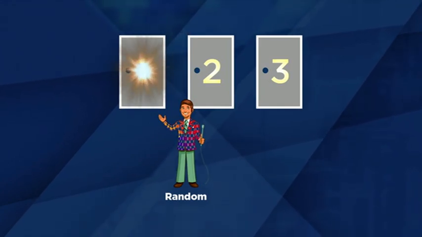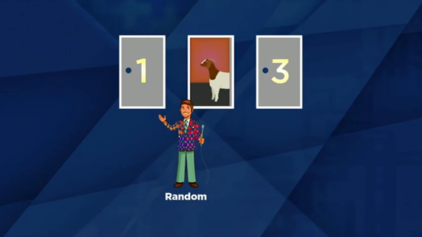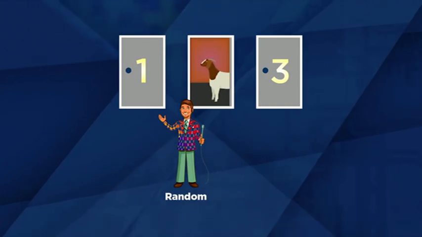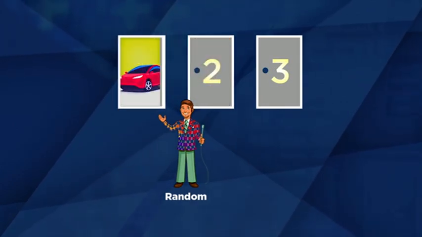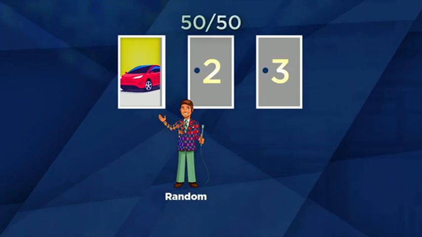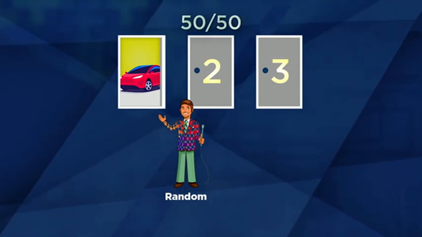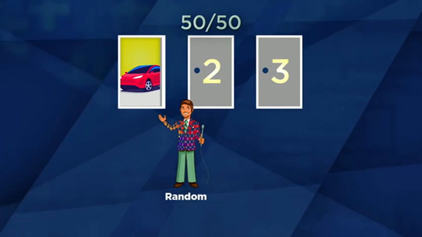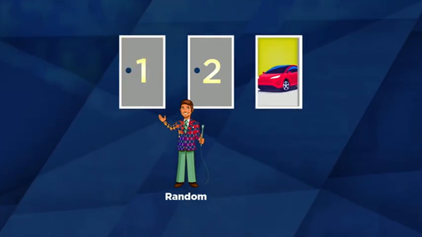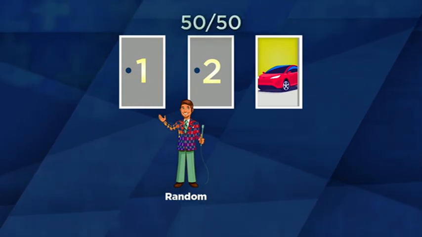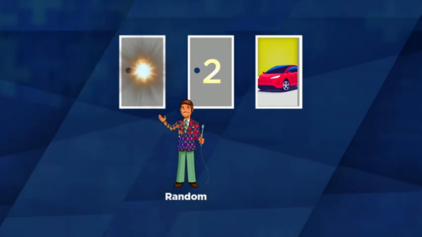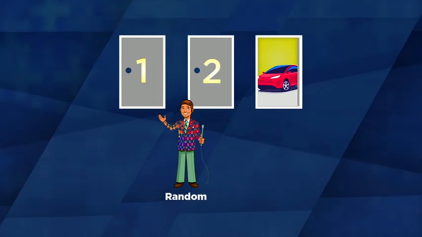We chose door 1, and then Random Monty threw open door 2 and just happened to reveal a goat. Now, if the car is actually behind door 1, then it's 50-50 that Monty will open door 2 since he chooses his door randomly. But if the car is actually behind door 3, then it's still 50-50 that Monty will open door 2. Remember that Random Monty doesn't know where the car is. He still won't open your door. But other than that, it's always 50-50 between the other two doors.